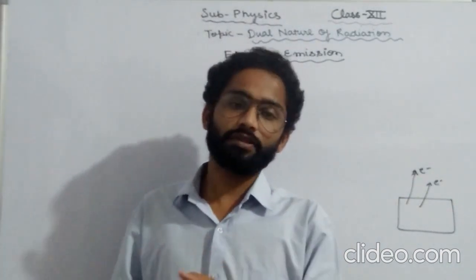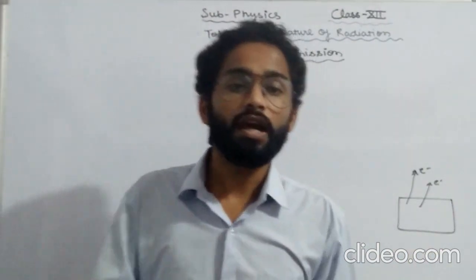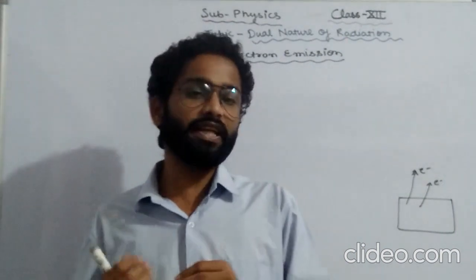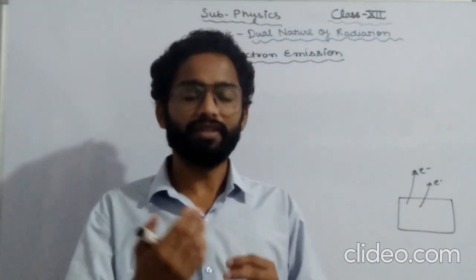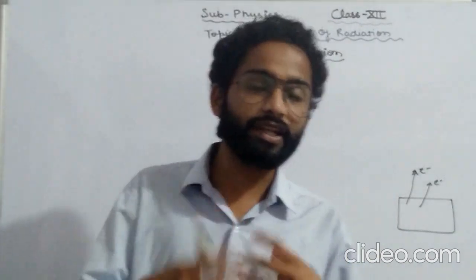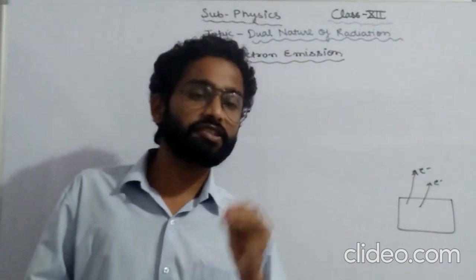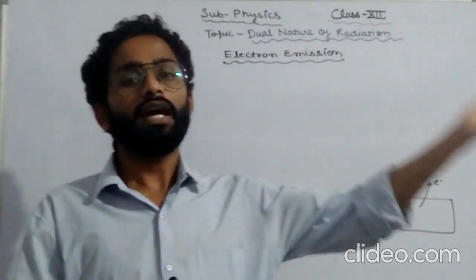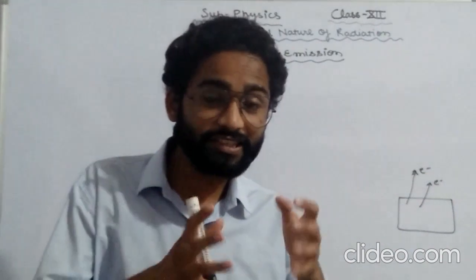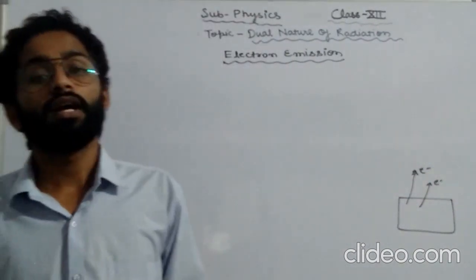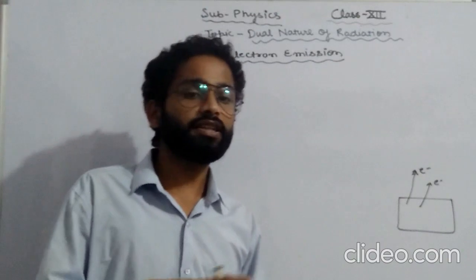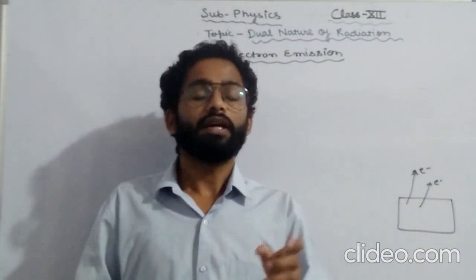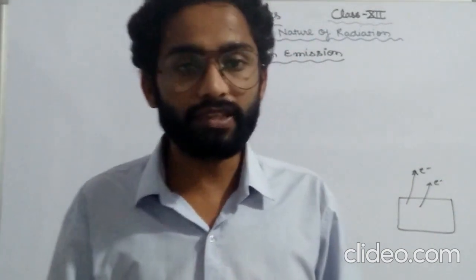Electron emission can be understood on the basis of this: every atom consists of electrons, and the electrons present in the outermost shell are loosely bound and move freely inside the metal. These electrons are known as free electrons. When an external source of energy is given to these electrons, they leave their orbit and move out. This type of ejection of electron is called electron emission. A metal consists of a number of atoms, and in each atom a number of electrons are present, as we know.